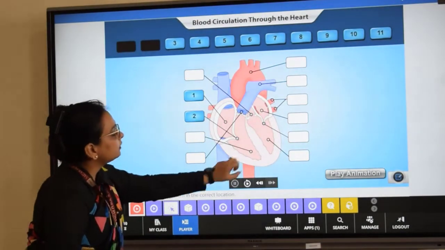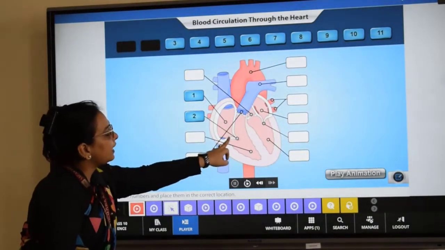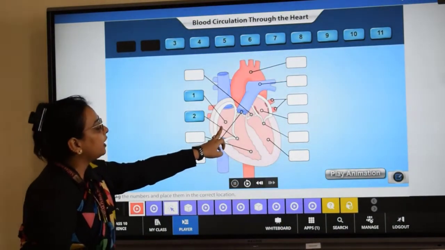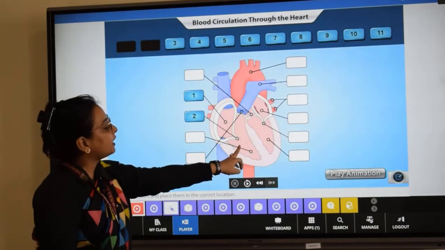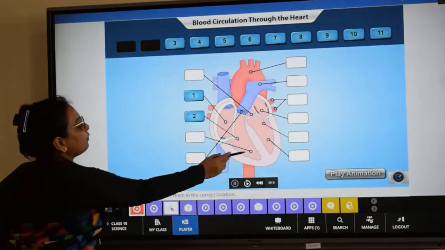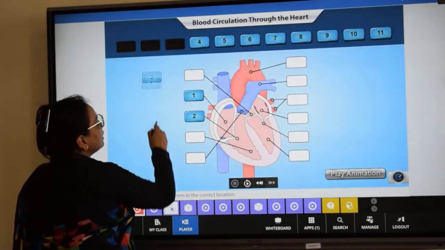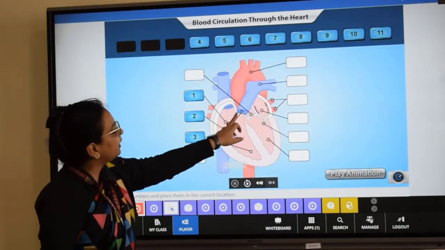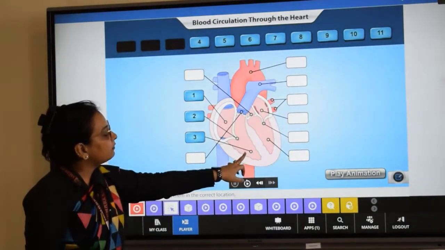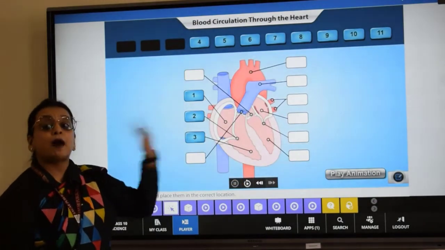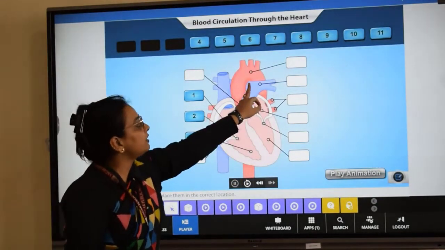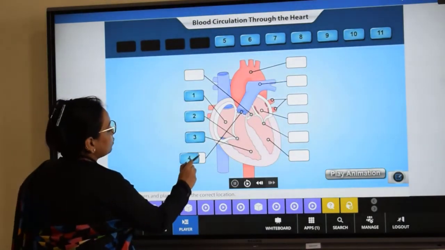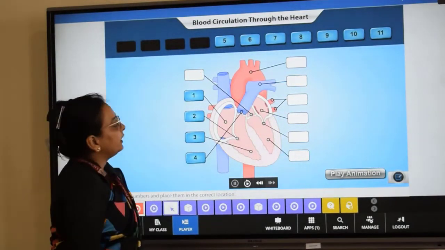Then the third one is the tricuspid valve, via which the blood enters from the right atrium into the right ventricle. After that, which is the fourth labeling? From the right ventricle, the blood is pumped out through the pulmonary artery. So number 4 will be the pulmonary artery.